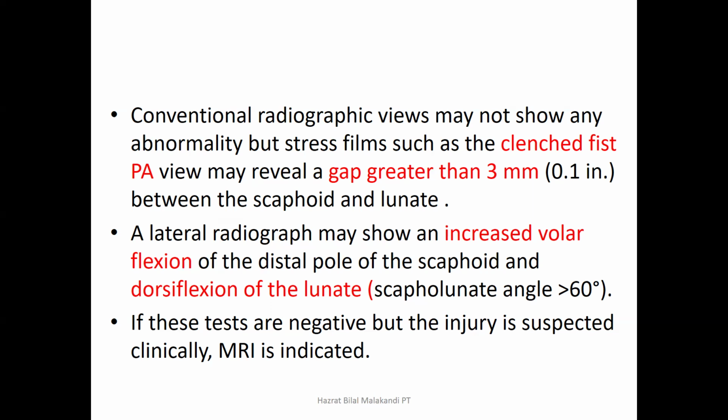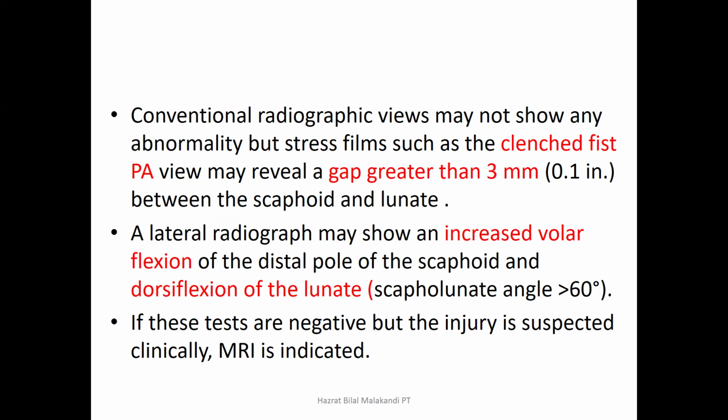Otherwise, in a normal view, there will be no such dissociation, no widening of the scaphoid and lunate. We have already discussed this here. So if the space between the scaphoid and lunate is more than 3 mm or 0.1 inch, then it is a positive sign on the radiographs for scapholunate dissociation.